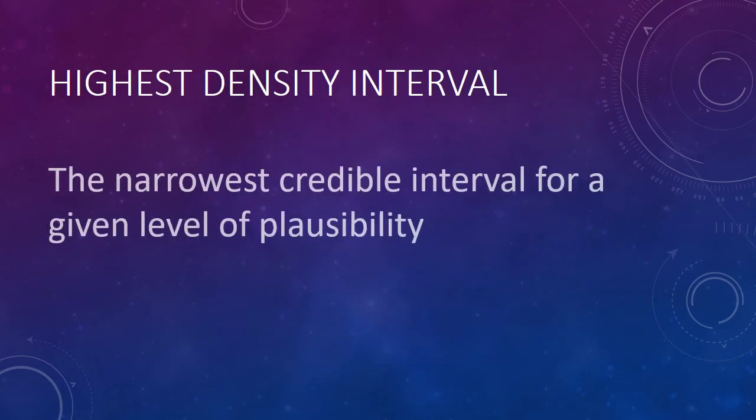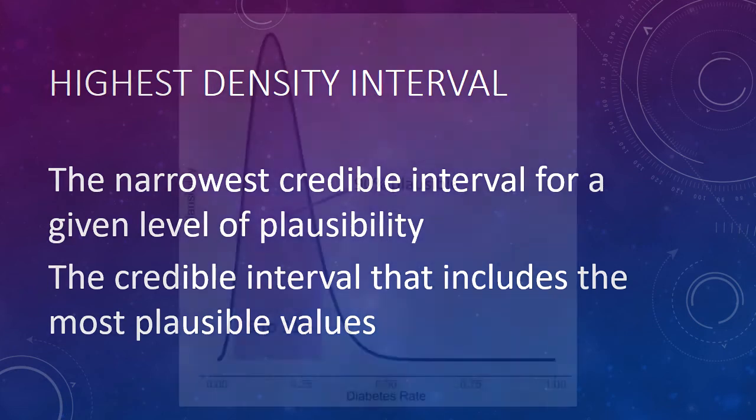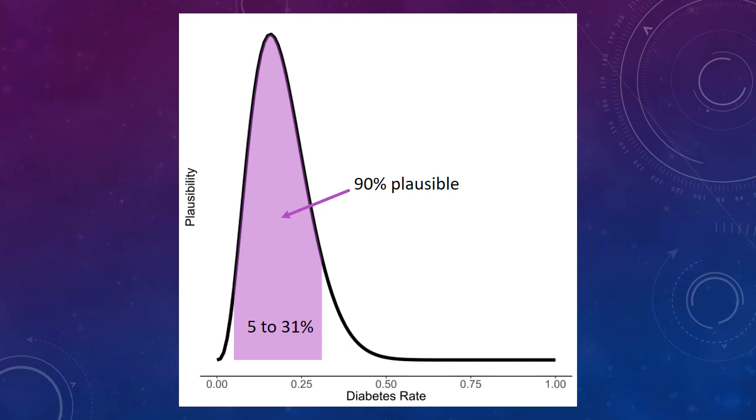A highest density interval is the narrowest credible interval for a given level of plausibility. It's also the credible interval that includes the values that are the most plausible. The highest density interval, or HDI for short, gives us a range of the most plausible values for the diabetes rate, and thus acknowledges that our knowledge of the diabetes rate is not perfect.